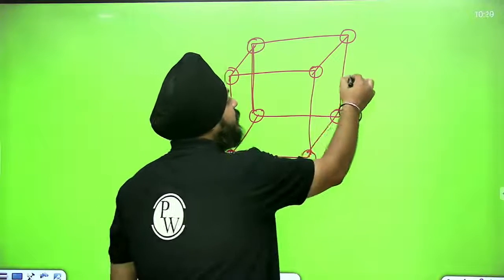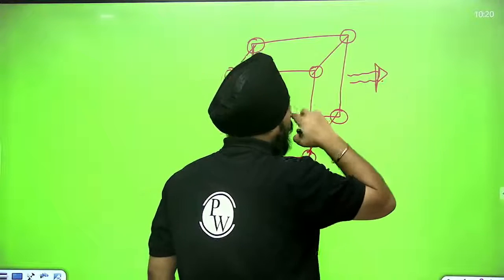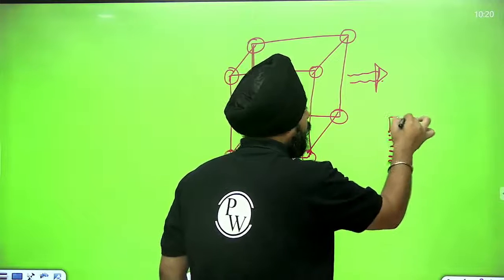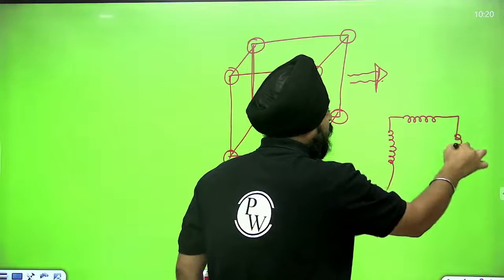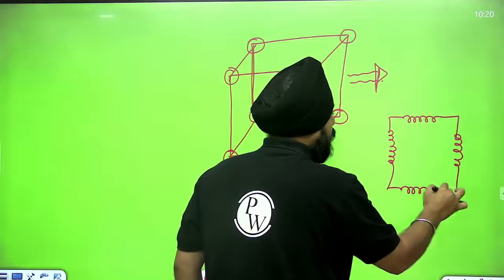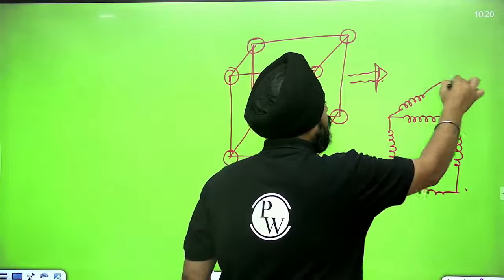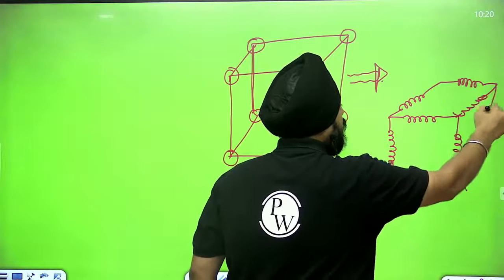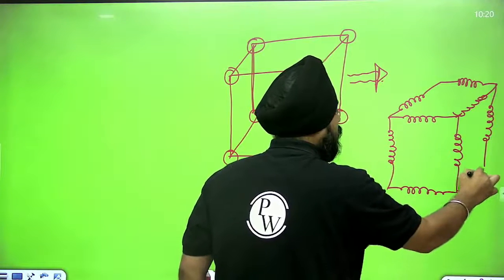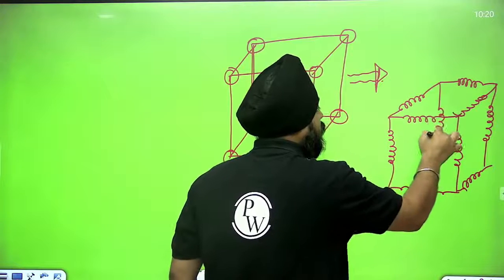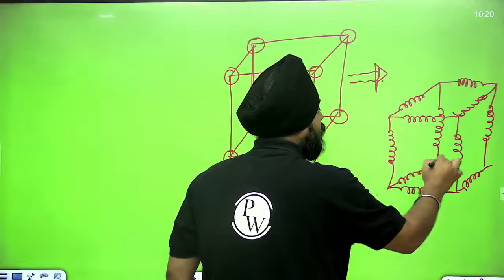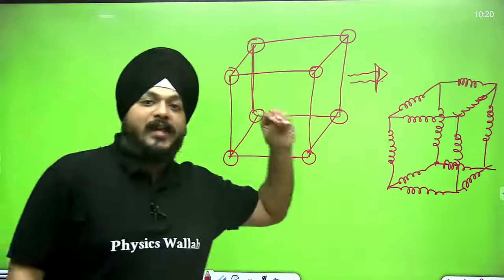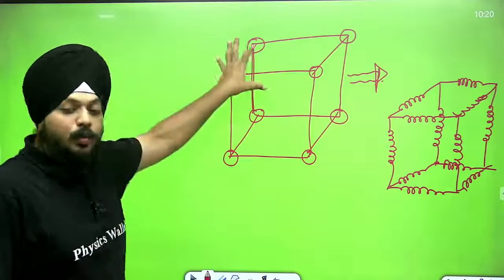Can I replace all sides of the cube? I had replaced all sides of the cube.